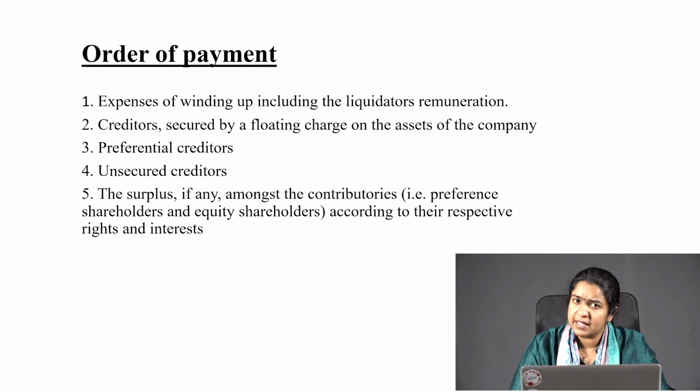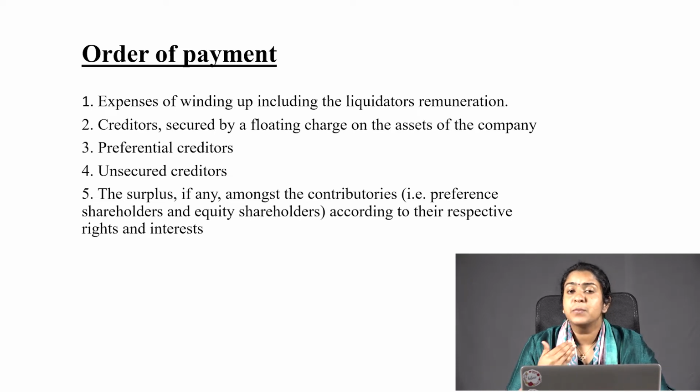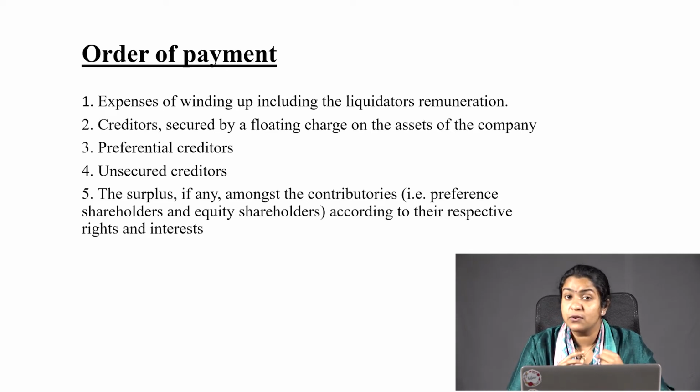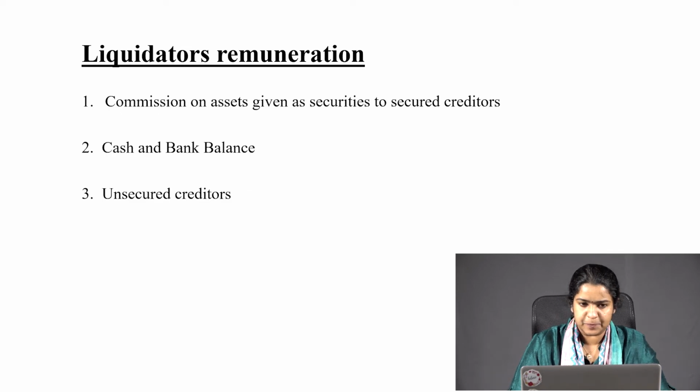Preferential creditors, like the name suggests, are given preference over other creditors. Fourth, you have unsecured creditors. Fifth, if there is any surplus, that amount will be distributed to the contributories. Here in liquidation, contributories mean shareholders, and in shareholders the first payment will be for preference shareholders. Then if there is any balance, you will pay to the equity shareholders.